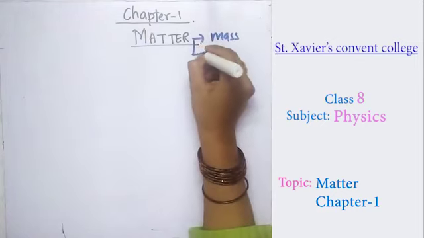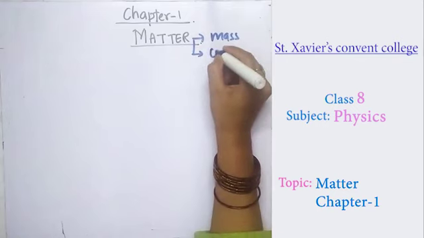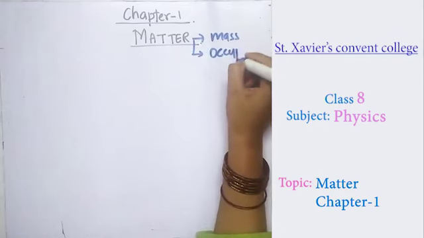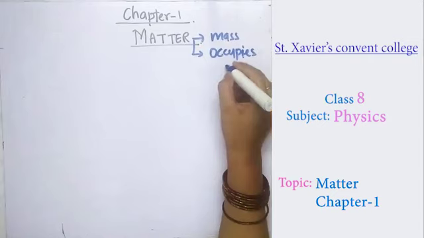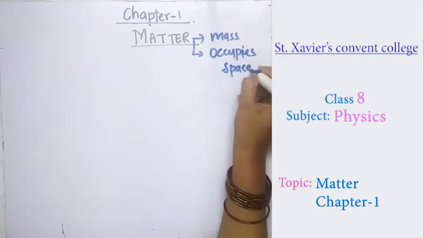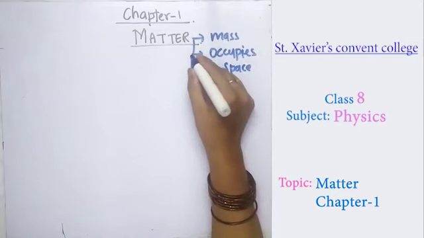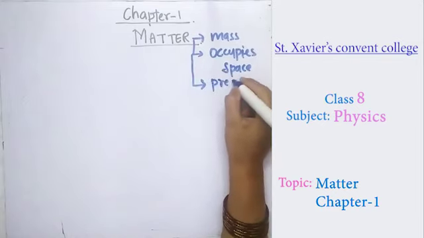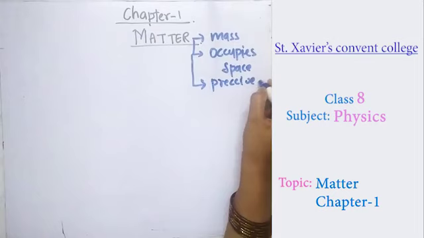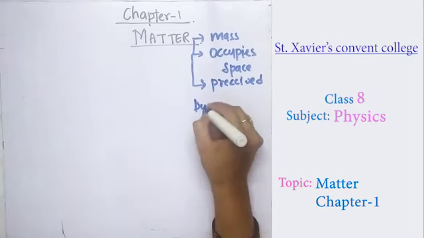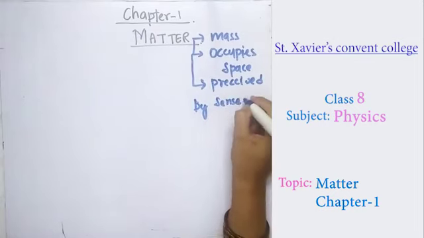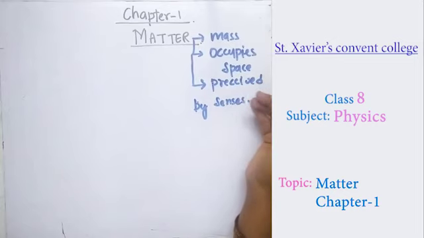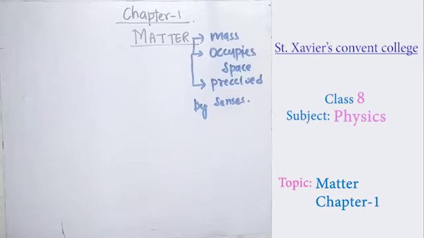Secondly, it is perceived by the senses, and thirdly, it occupies space. So it has mass, occupies space, and is perceived by the senses. These are the important and very basic things that you already know, and in the previous classes you must have studied this about matter.